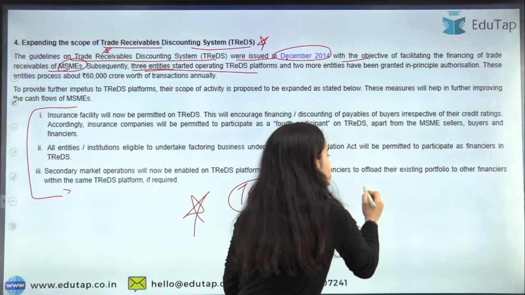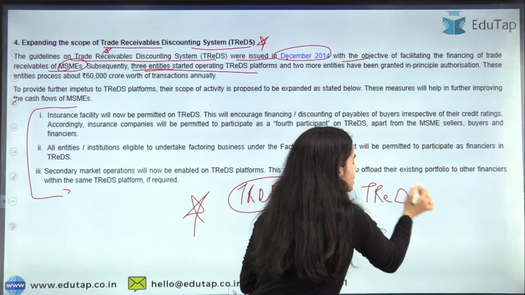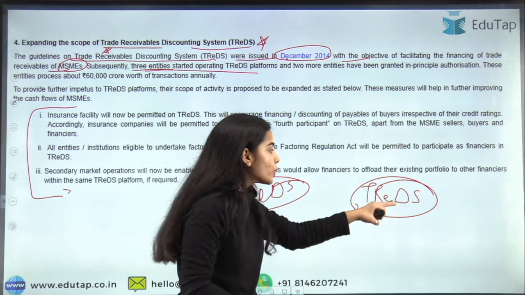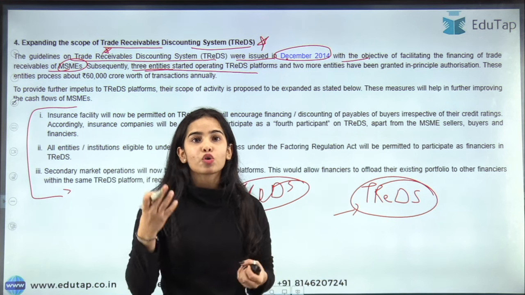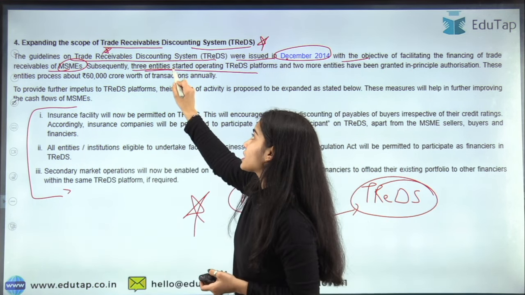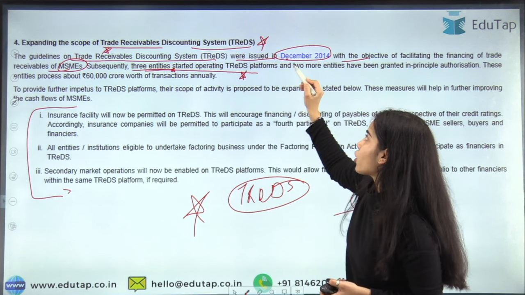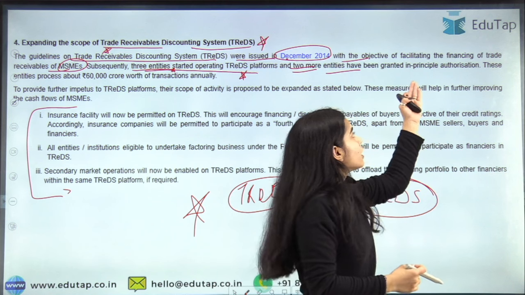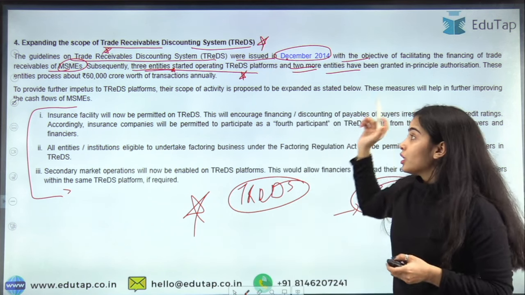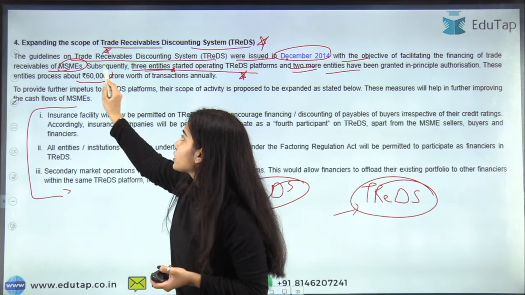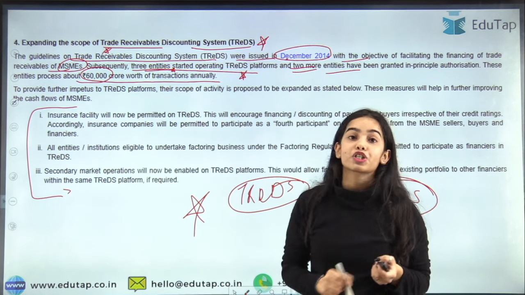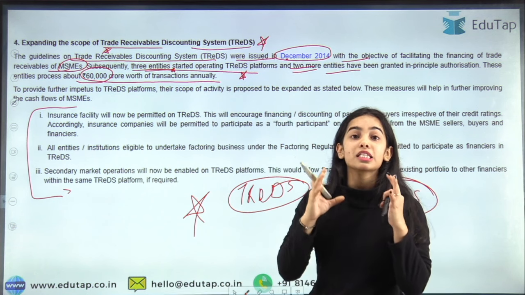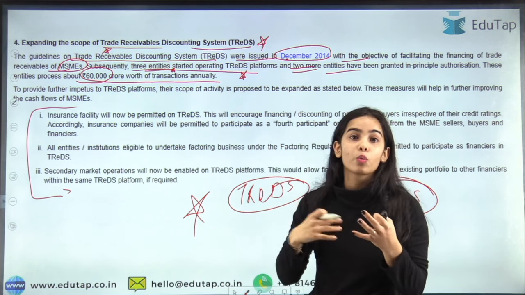Okay. So subsequently, three entities started operating the TReDS platform. Now I have told you that TReDS is under the regulation of the Reserve Bank of India. But who is running this TReDS platform? It is three entities that have started operating the TReDS platform, and there are two other entities that have been granted in principle authorization. The entities process about 60,000 crore worth of transactions annually.